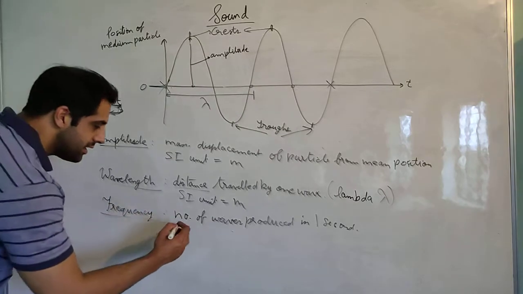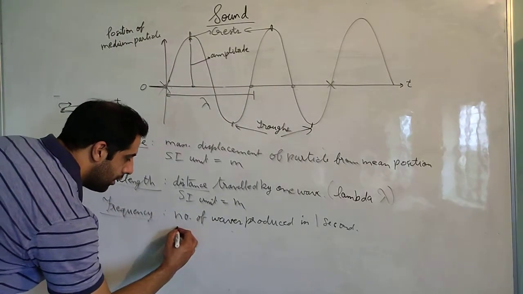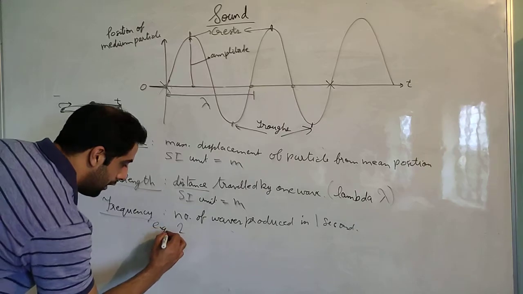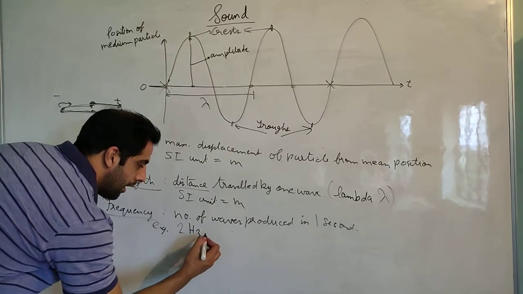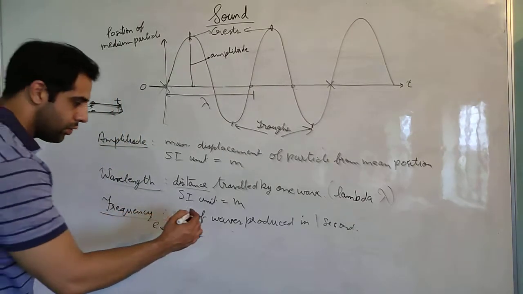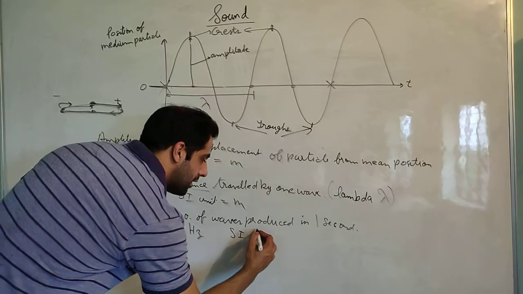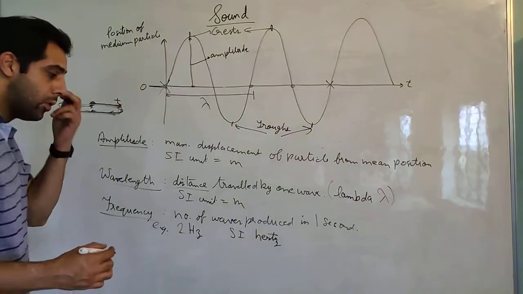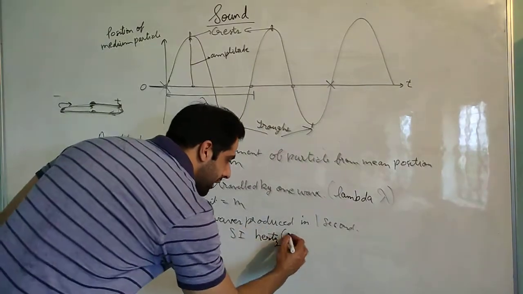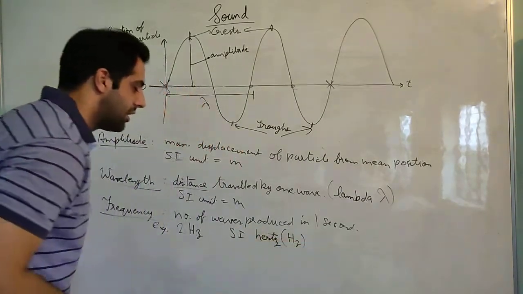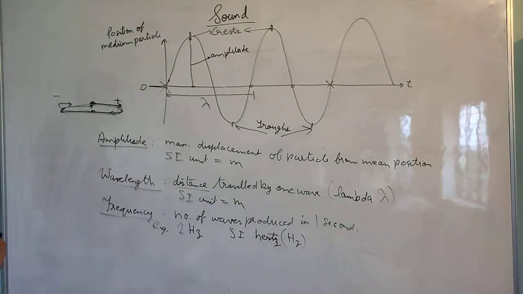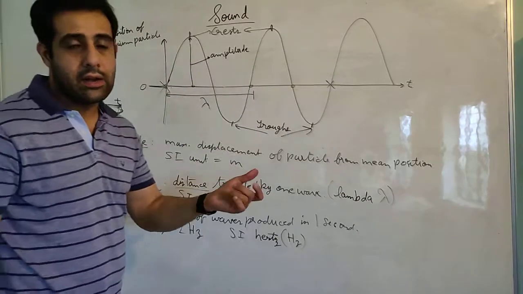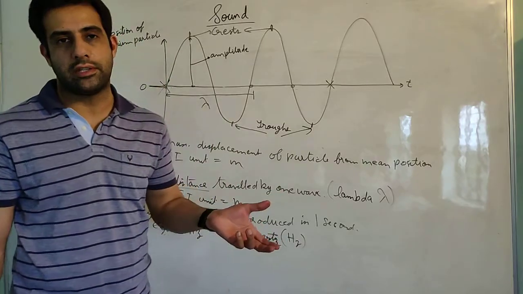So the frequency is the number of waves. For example, two waves in one second is 2 Hz. Hz is the SI unit. It is called Hertz. You must have studied this in lower classes. Hertz is represented by capital H and small z. So 2 Hertz means 2 waves in 1 second. 50 Hertz means 50 waves in 1 second.